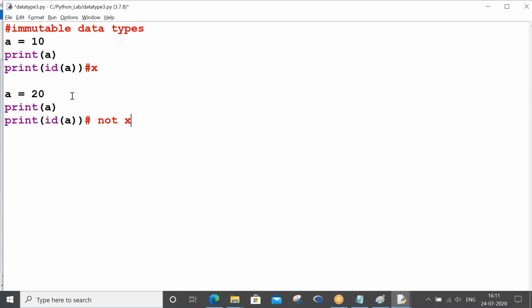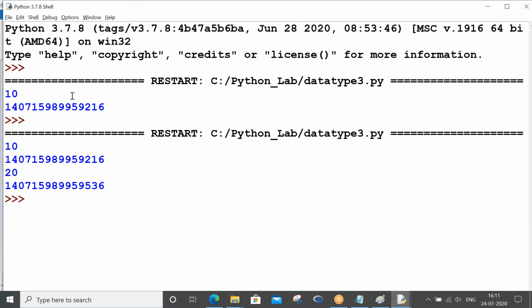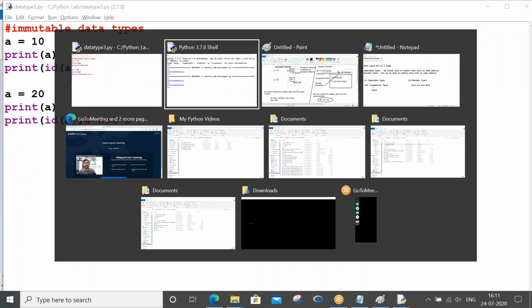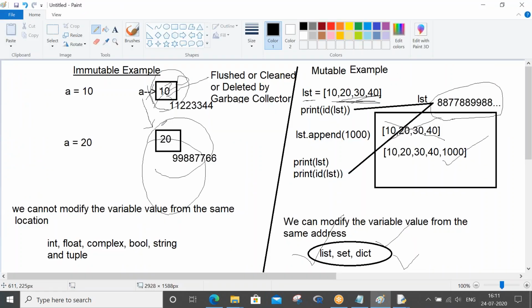Let me execute this. Control S, F5, I am clicking. You just see what happened here. When the value was 10, it was sitting in 216. When we modified the value of a from 10 to 20, it has been pushed to a different memory location, that is 9536. So modifications are not going to happen in the same memory location for immutable types. So what are all immutable types? Int, float, complex, bool, string. These data types work with immutable nature.